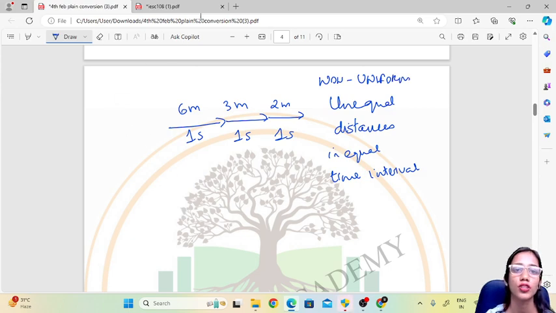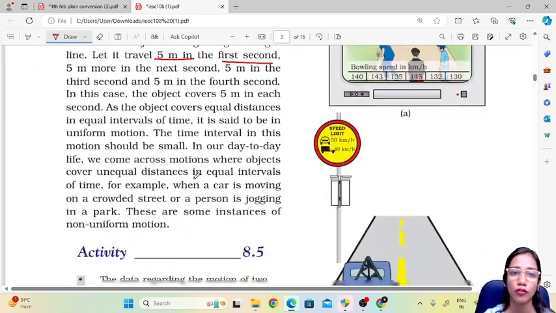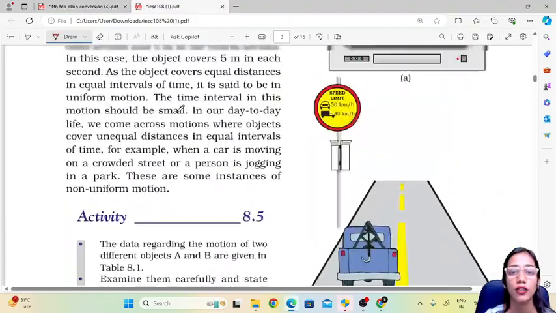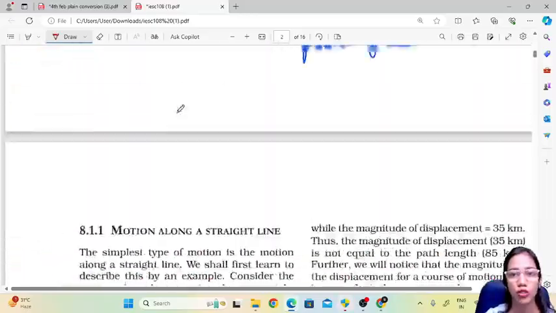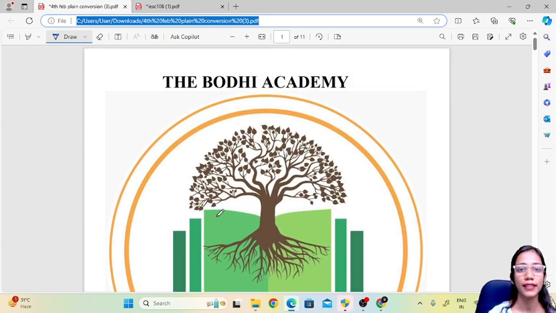The example over here is when a car is moving on a crowded street or a person jogging in a park. If it is in a crowded street, then however the speed of the car is, the car has to move not uniform distances in equal intervals of time. So that is the concept of uniform and non-uniform motion. So today we learned about motion, then different concepts of distance and displacement, and different types of motions. In the next video we will be studying more details about other concepts related to motion like speed, acceleration.